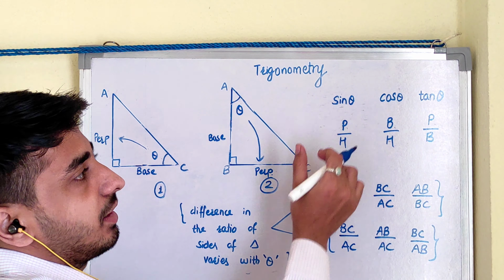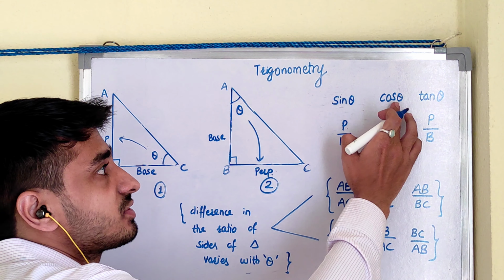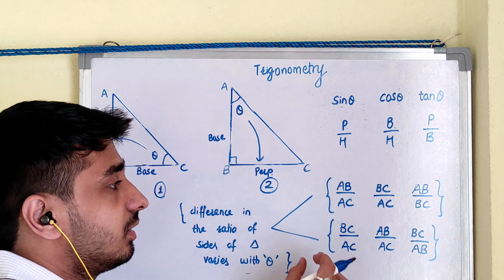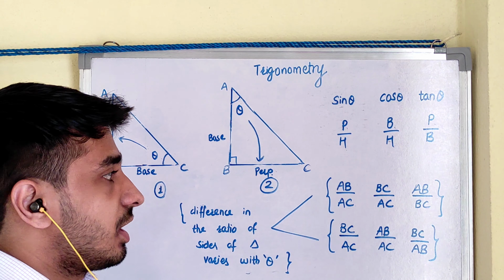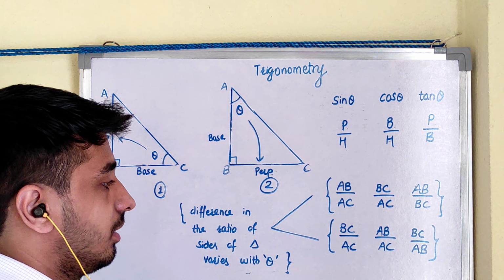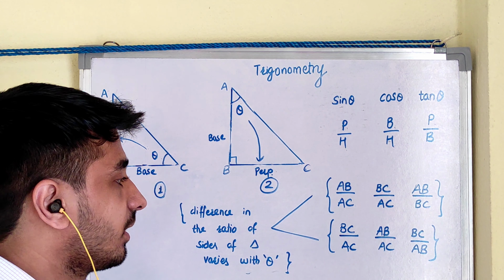So this is the basic how sine theta, cos theta, tan theta can be written as the ratio of sides in trigonometry. I hope you find it more easier.